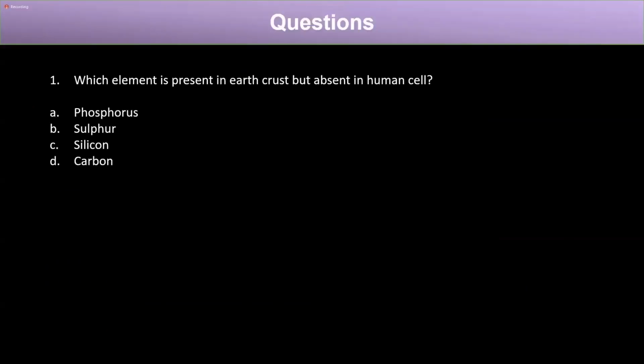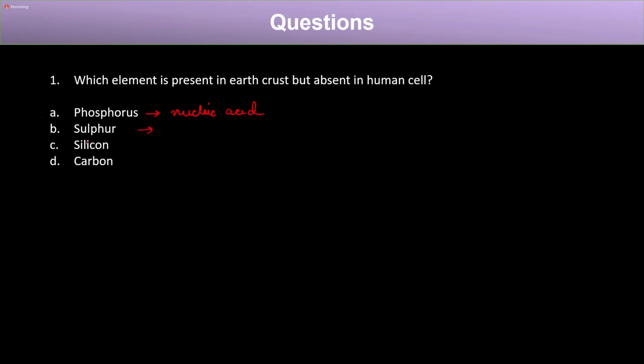Now, before moving forward, let's solve certain questions. The first question is, which element is present in the earth crust but absent in the human cell? There was a table that I showed in the previous slide. The first option is phosphorus. Phosphorus is present in the earth crust, but it is also present in human cells because phosphorus is a component of nucleic acid.